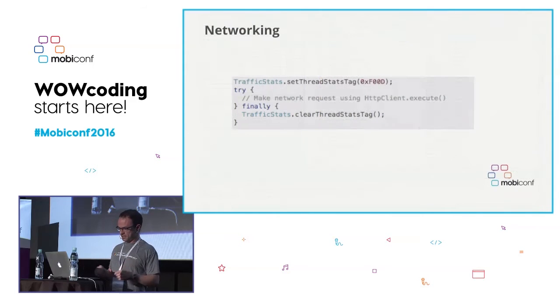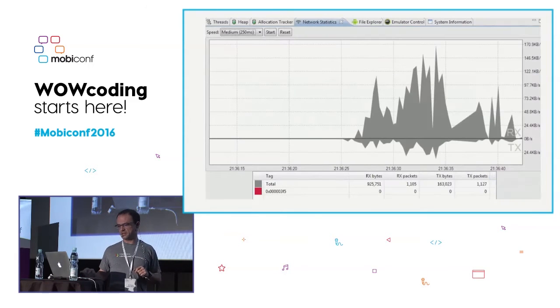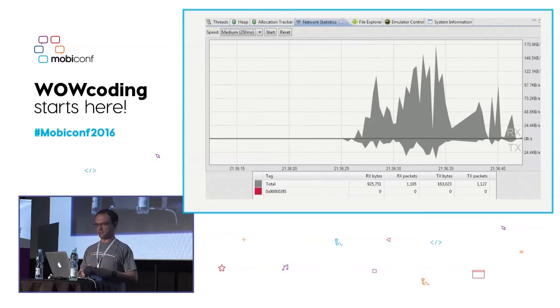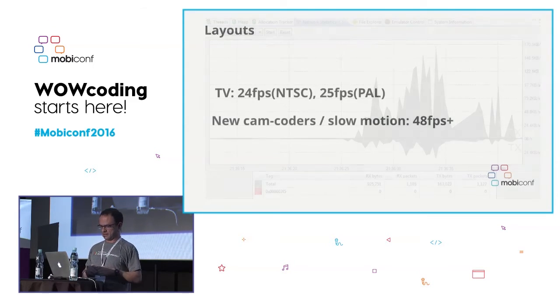And well, I told you about the networking. When we are making our HTTP calls and our network requests, we can make use of a very nice feature, which is tagging our network calls. If you come here, we see that we have two tags. One is for the total of the internet connections. The red one is for a particular process. In this case, there is no red one because it didn't start. But that way, we can see exactly where our network connections are coming from.